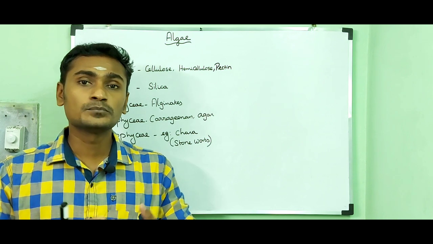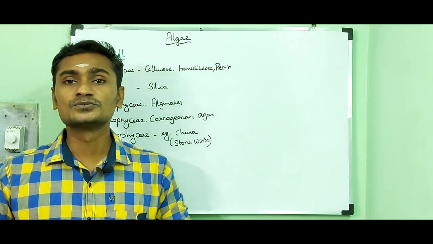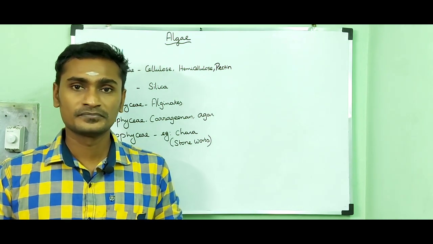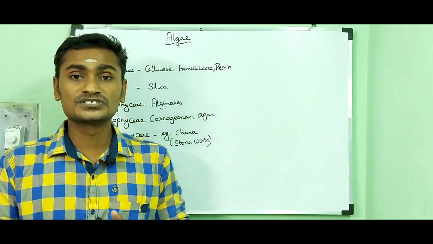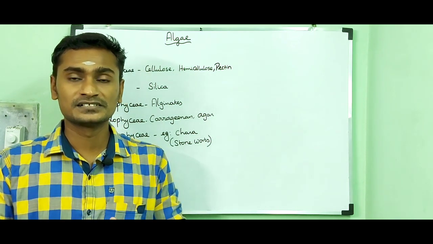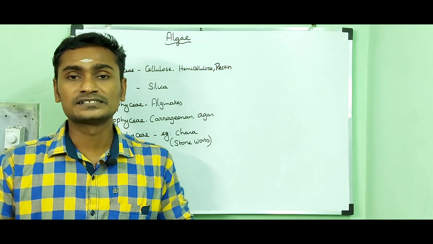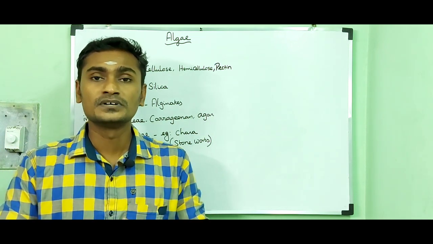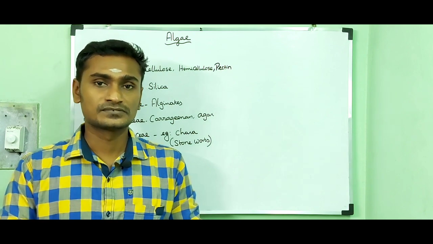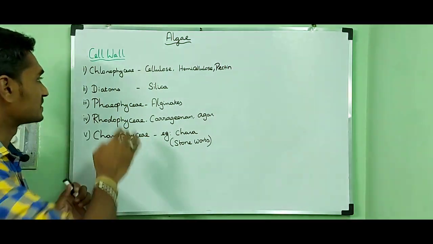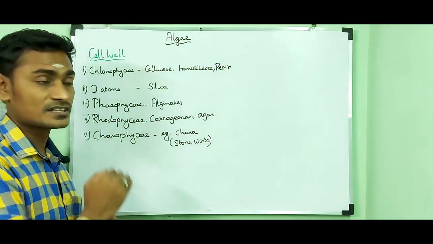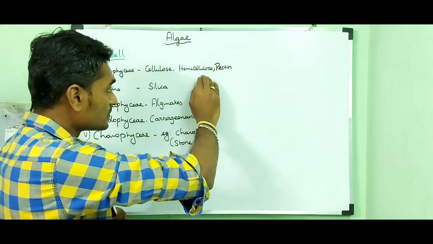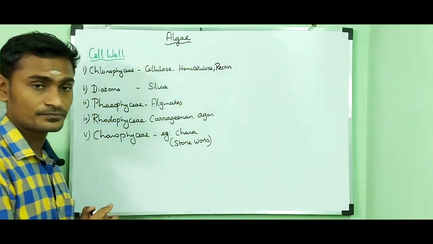Then the plant body is not differentiated into root, stem and leaf. Their cell wall is composed of different chemicals. There are different classes in algae and their cell walls are made of different chemicals. For example, in Chlorophyceae, the cell wall is composed of cellulose, hemicellulose, and pectin.